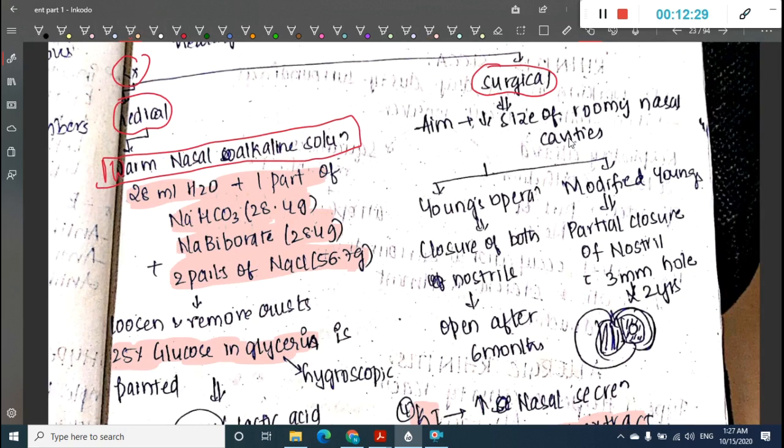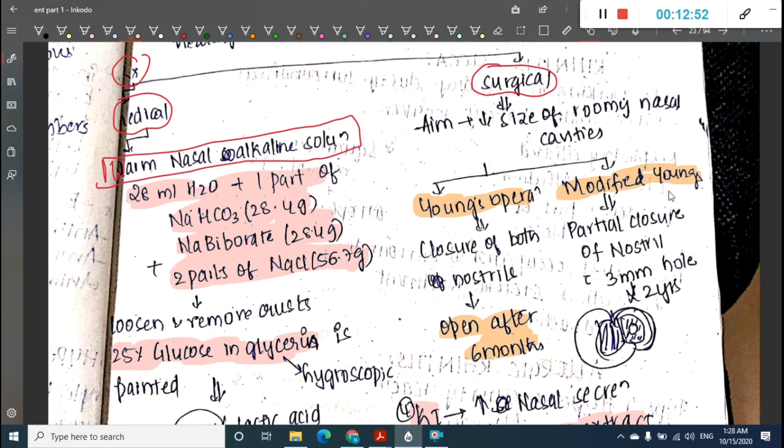Now coming to the surgical therapy, which is mainly to decrease the size of the roomy nasal cavities. We have two surgeries available: Young's operation and modified Young's operation. In Young's operation, we close both the nostrils of the patient and open them after 6 months. It is a very incomplete technique.